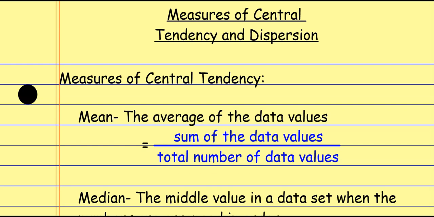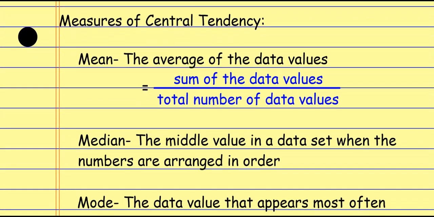Remember, the mean is the average. It's when we add them all up and then divide by how many we have. The median is the middle value. That's when we have to put them all in order and then find the one in the middle. And then the mode is the one that appears the most often, okay? So these are used for summarizing data when we talk about measures of central tendency. So again, mean, add them all together and divide by how many we have.